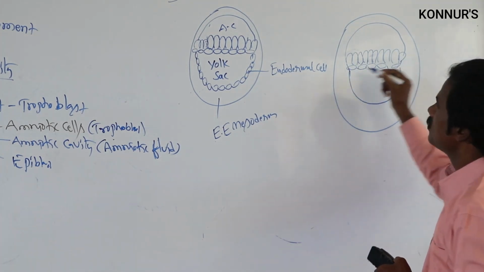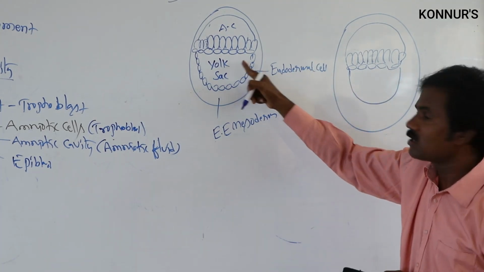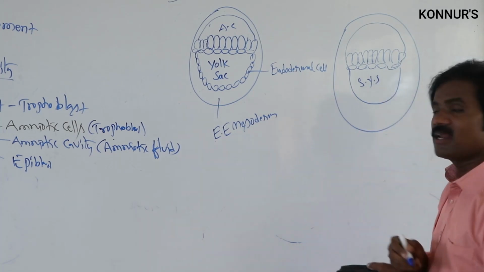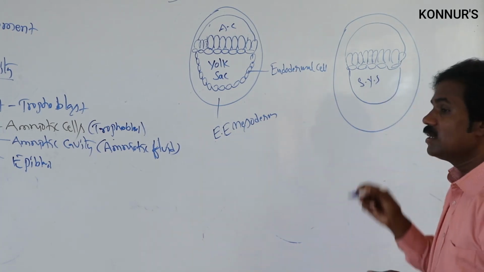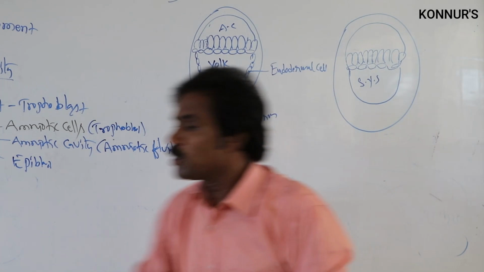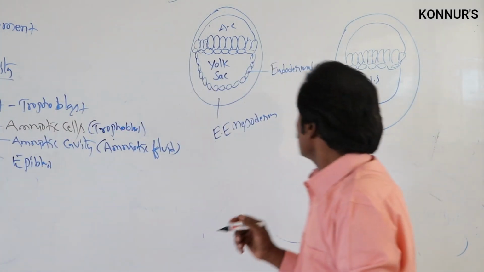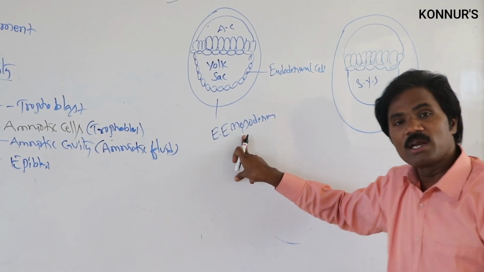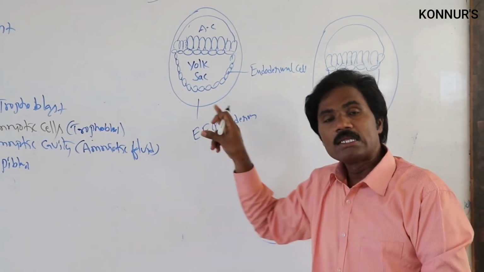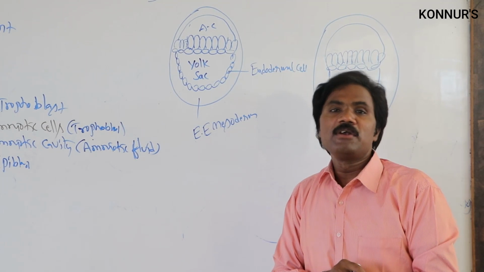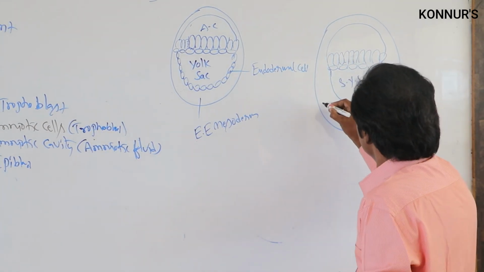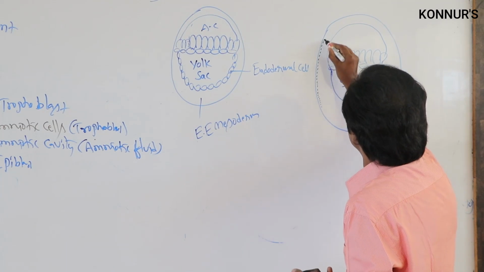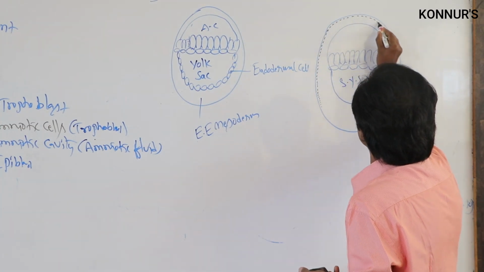There is a primary yolk sac, and this is the secondary yolk sac. The secondary yolk sac will be present under here. The outer mesodermal layer will be formed into the somatopleuric. It will be formed as the outer somatopleuric mesodermal layer.